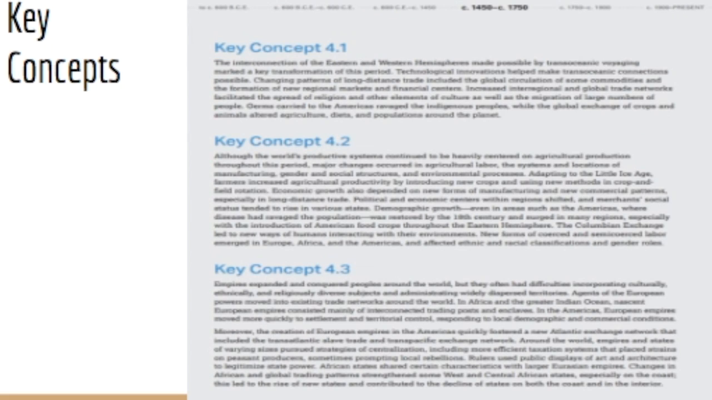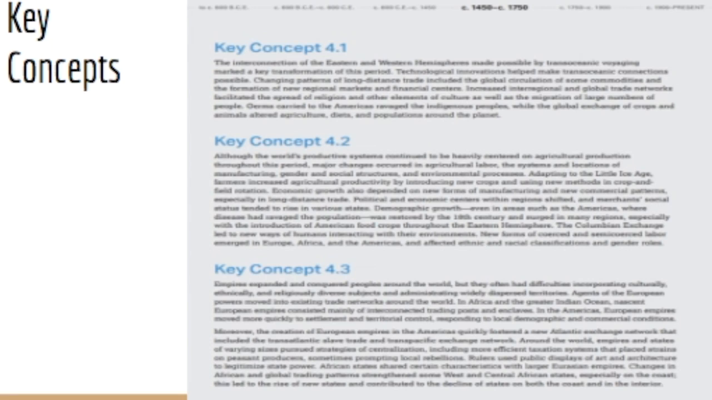For our fourth timeline, there's three more key concepts, and the first key concept is the interconnection of the eastern and western hemispheres, made possible by transoceanic voyaging, marked a key transformation of this world. Technological innovations helped make transoceanic connections possible. Changing patterns of long distance trade included the global circulation of some commodities and the formation of new regional markets and financial centers.